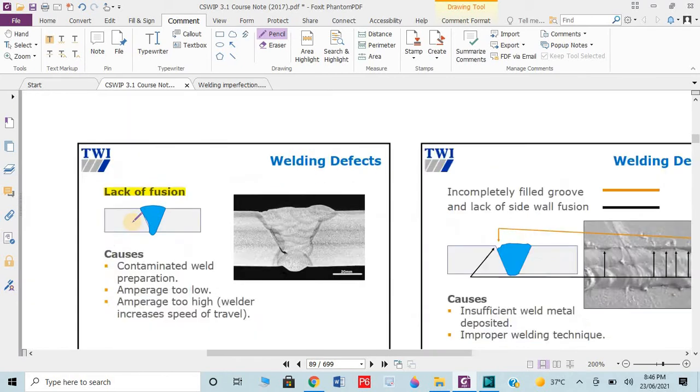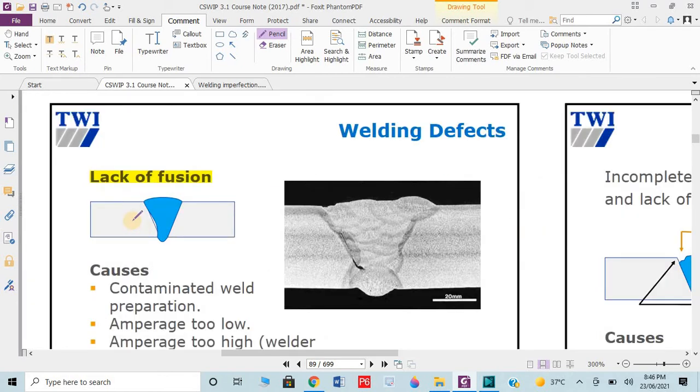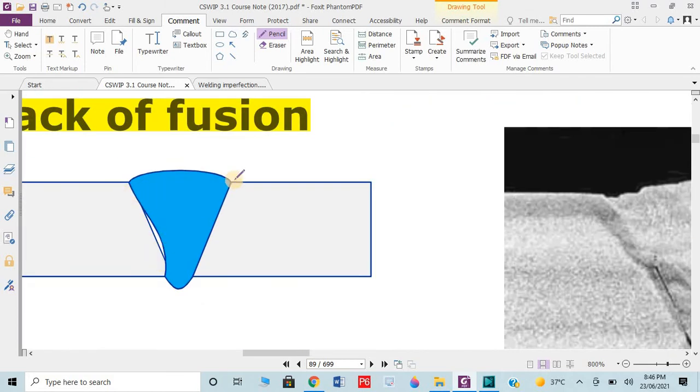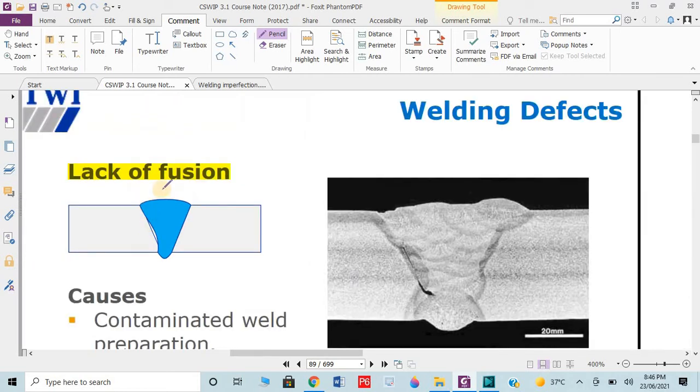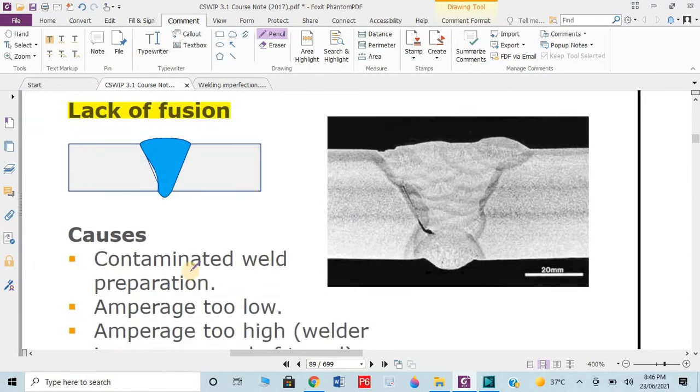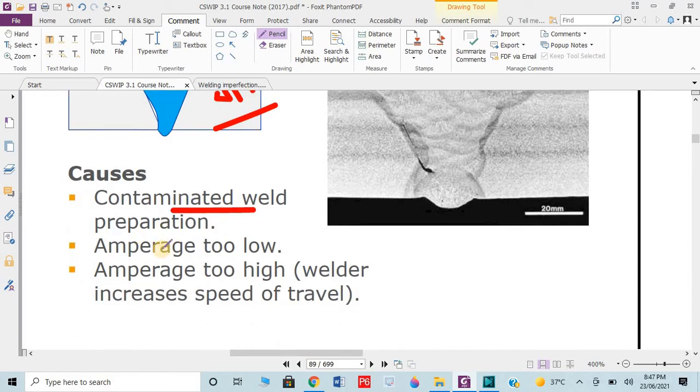And then we have lack of fusion, meaning the weld metal is not properly melted. These are the sides of the groove. If it's not properly melted from the sides, this is lack of fusion on the side walls. How can it occur? If there is some contamination on the weld preparation when you're preparing the groove, such as oil or moisture, then this problem could occur.